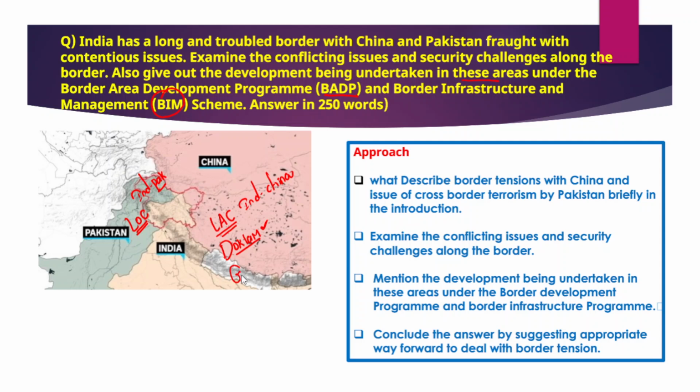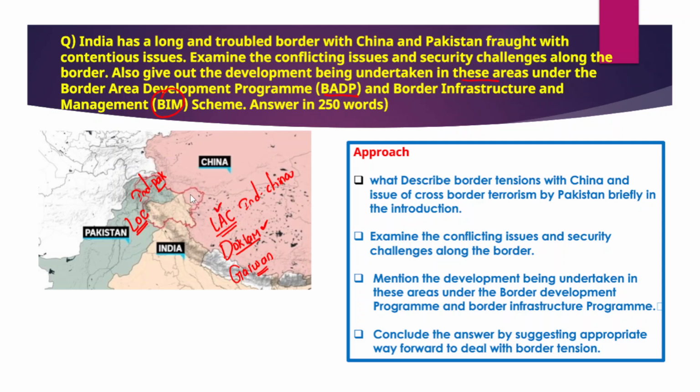And in Galwan also, clashes were reported. Around 20 Indian soldiers died in the Galwan clashes between India and China. So there is a frequent unsettled border, with frequent skirmishes and conflicts between India and China over the boundary.